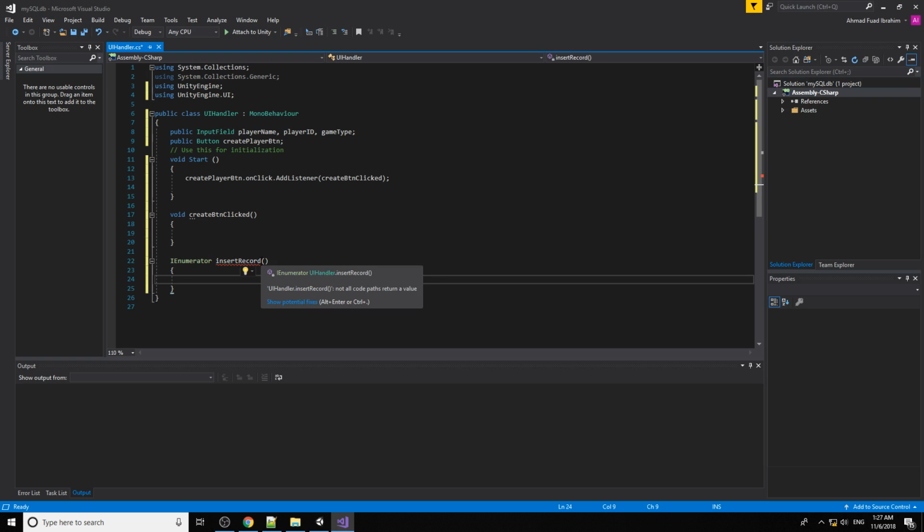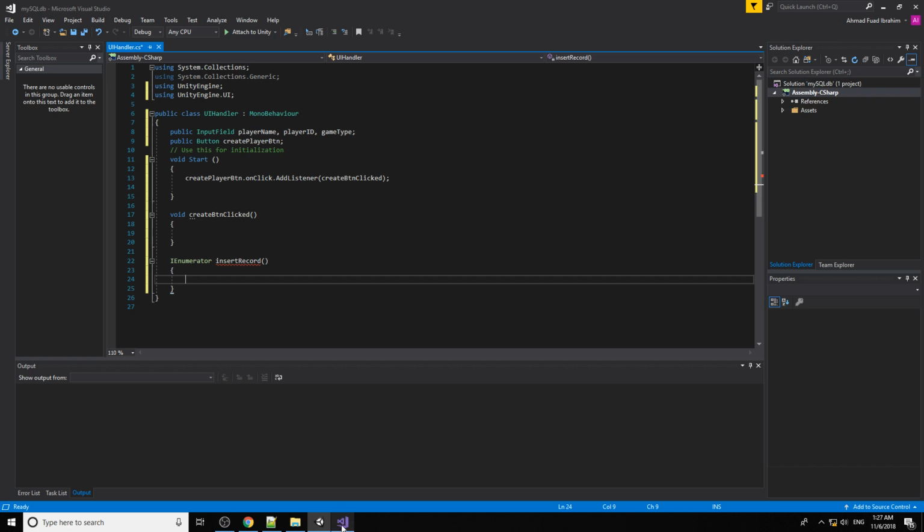Straight away it becomes red because we expected to return something. Okay, never mind, we fix this one later. So first thing is basically we want to have all these three pieces of information come to the code, because we want to fit this information inside here.